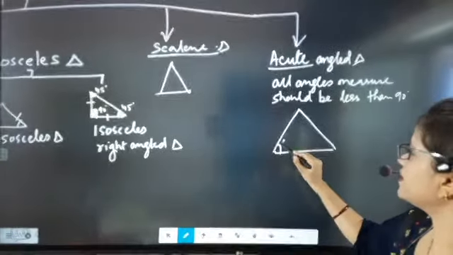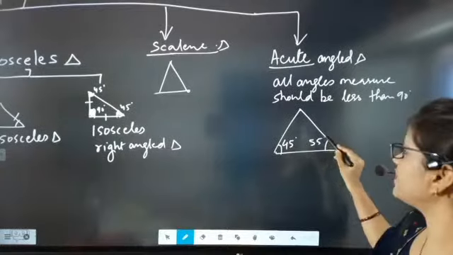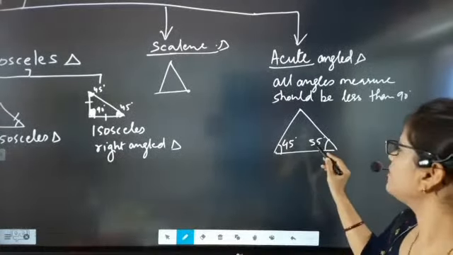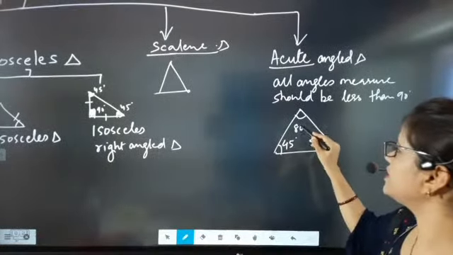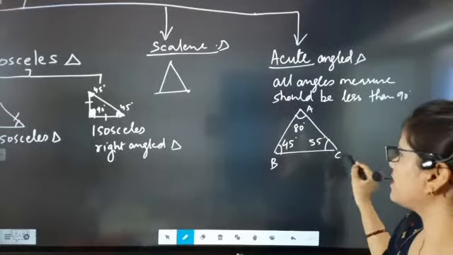Ashish, absolutely correct here. If this is 45 degrees and this is 55 degrees, then how much is it coming? 45 plus 55 is 100, so this one will become 80 degrees. So beta, you see here, this type of triangle is called an acute angle triangle.